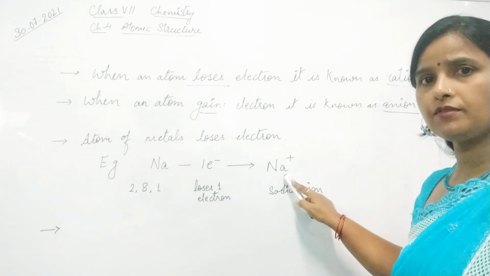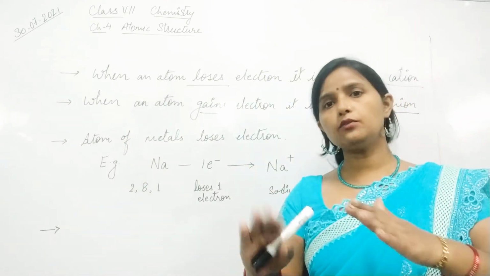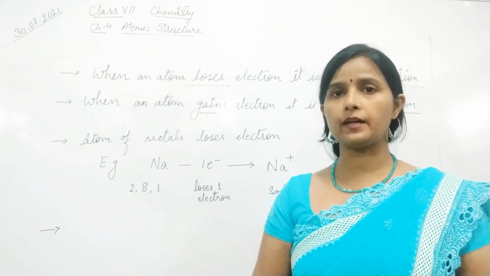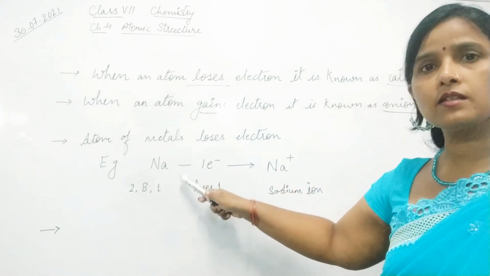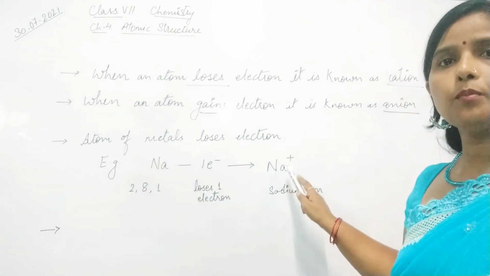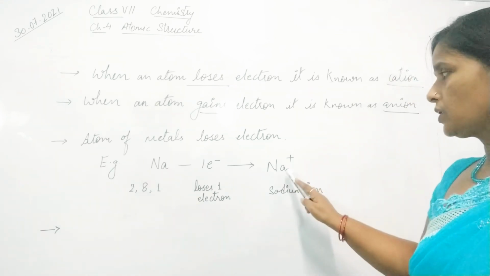The one who gives is always positive, and the one who takes is always negative. Fine. So here we are seeing that sodium has lost 1 electron. So it has changed into a positive ion, or we can say sodium ion. So this is a cation.